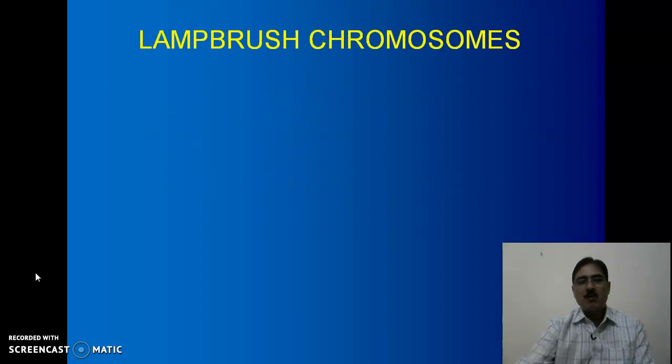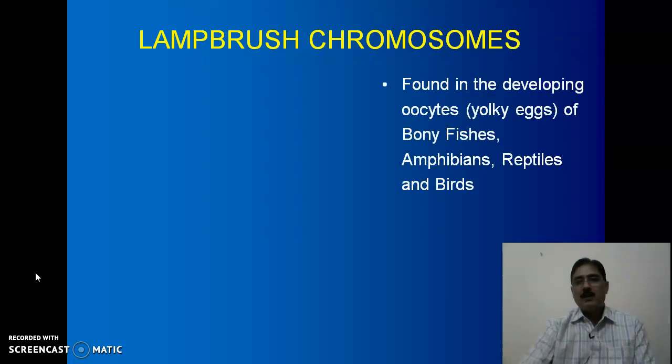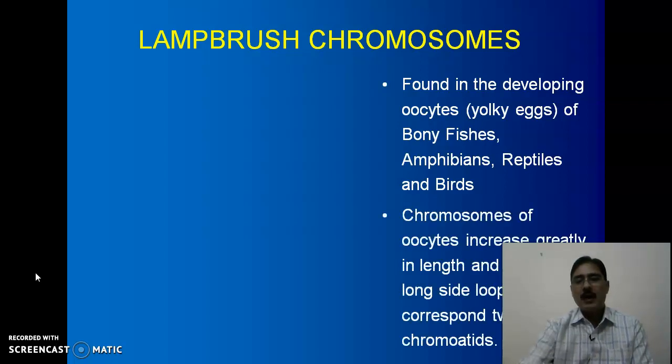Now we will discuss lampbrush chromosomes. These chromosomes are a special kind of chromosomes found in the developing oocytes of the yolky eggs of bony fishes, amphibians, reptiles and birds, meaning those animals in which the amount of yolk is much greater than the active cytoplasm.